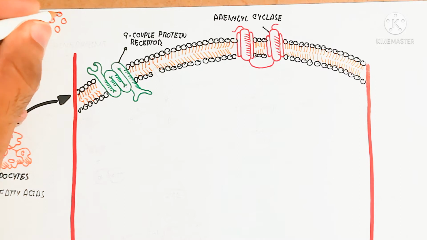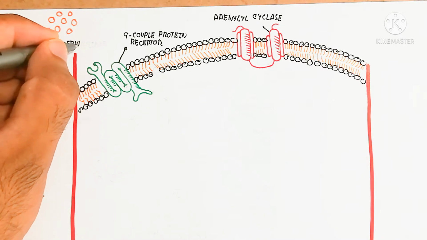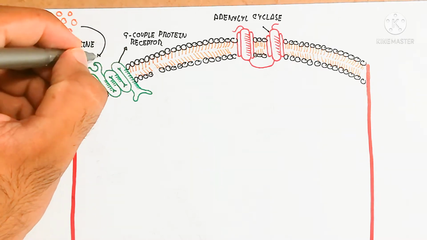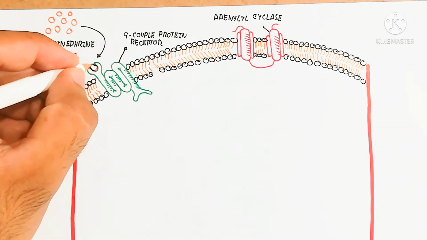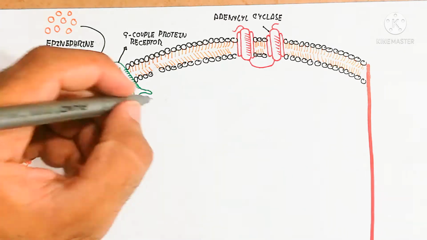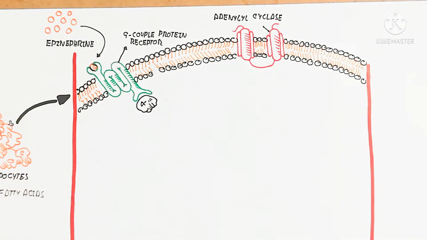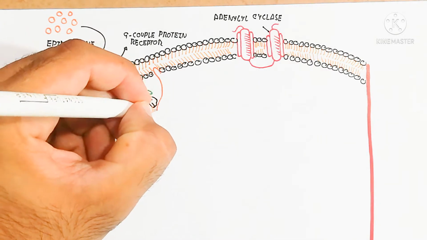This G-protein coupled receptor is an integral protein. Here epinephrine or glucagon will bind. This is the ligand and it is the primary signal, and after the primary signal binds, it changes the intracellular conformation.